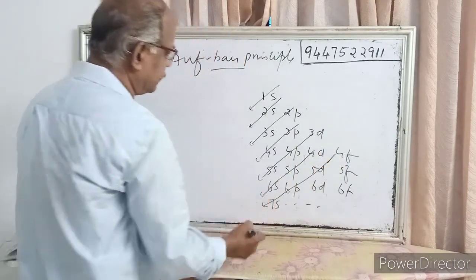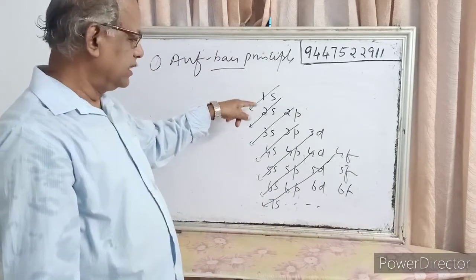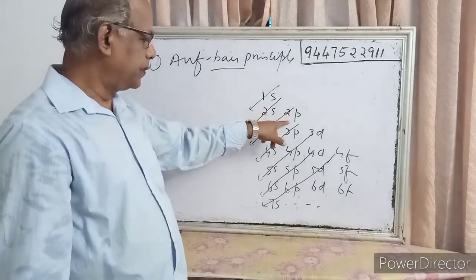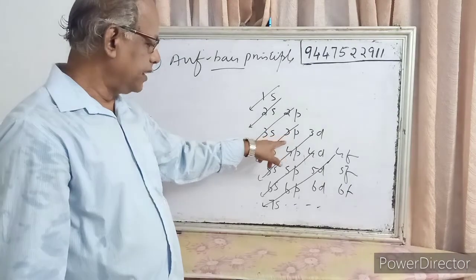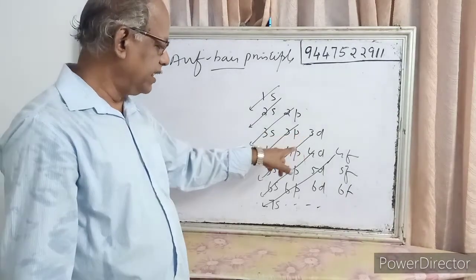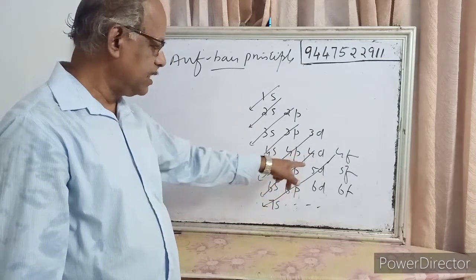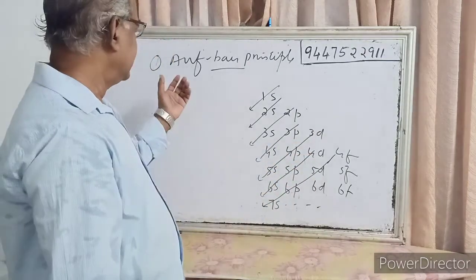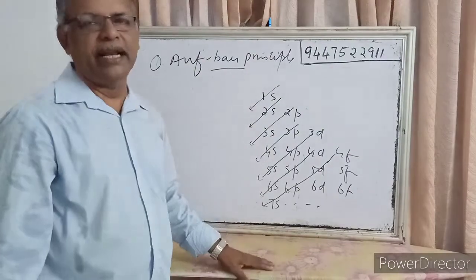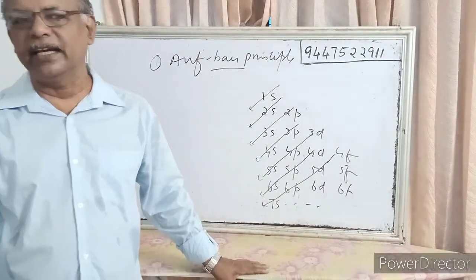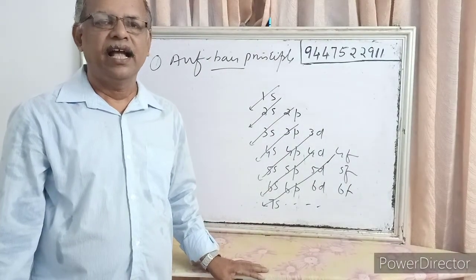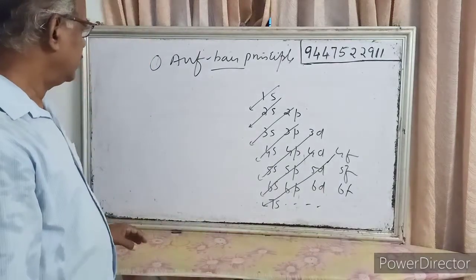The order will be like this: the first electron goes to the 1s orbital, then 2s, then 2p, then 3s, 3p, then 4s, then 3d, 4p, 5s, 4d, 5p, 6s, and similarly. That is the Aufbau principle. Electrons fill the subshells in the increasing order of their energy levels.